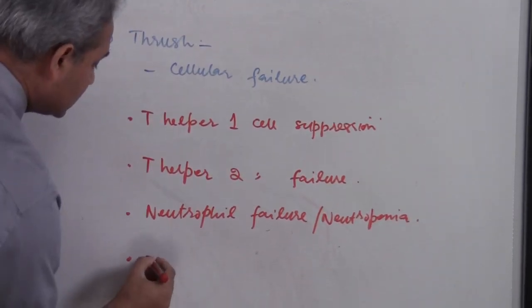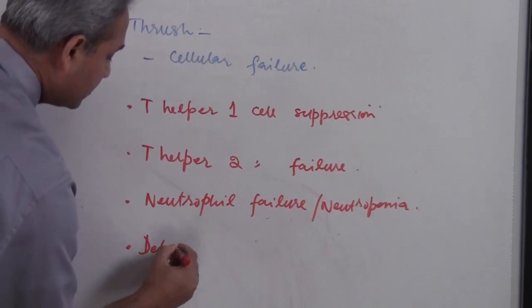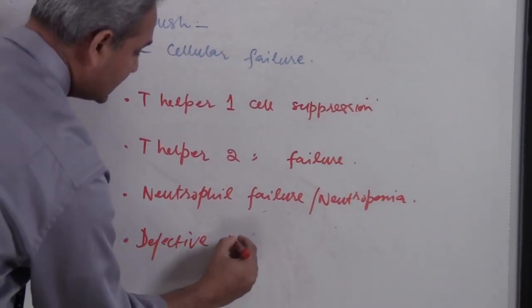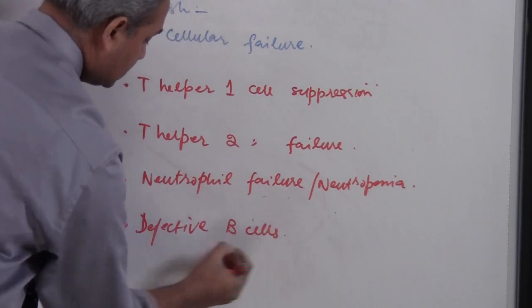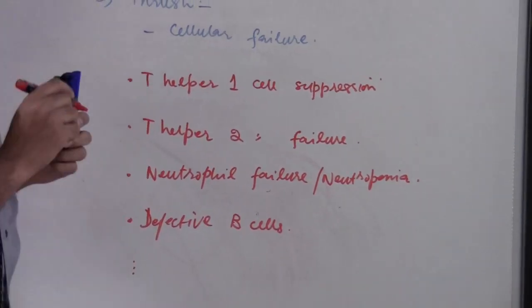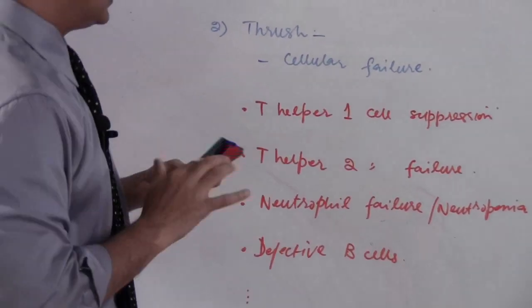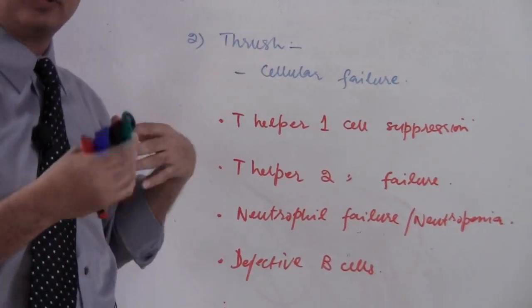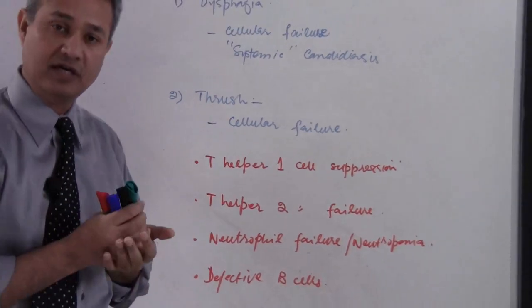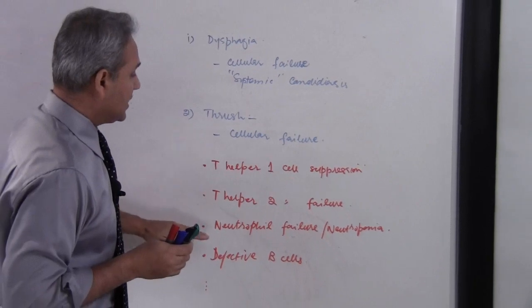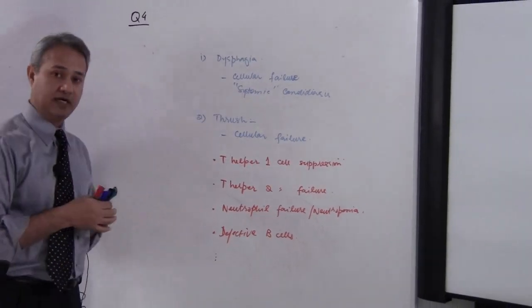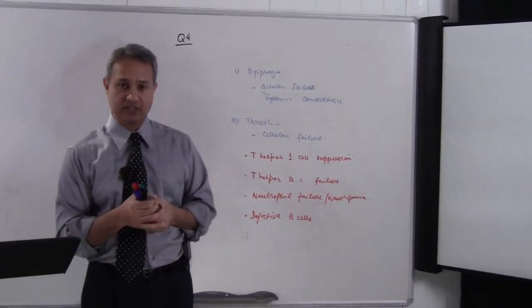Other reason could be defective B cells, and so on. There could be more. Right? So here are the choices to answer both of those questions. Both questions can come in many flavors. What is the actual answer to this? So let's attempt this question now.